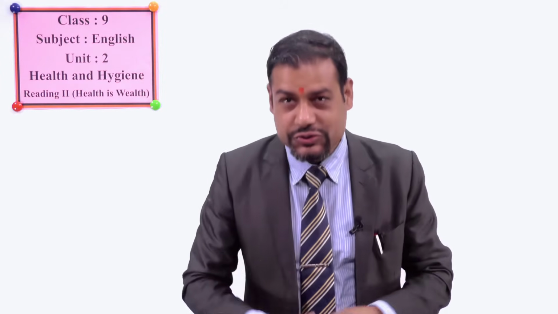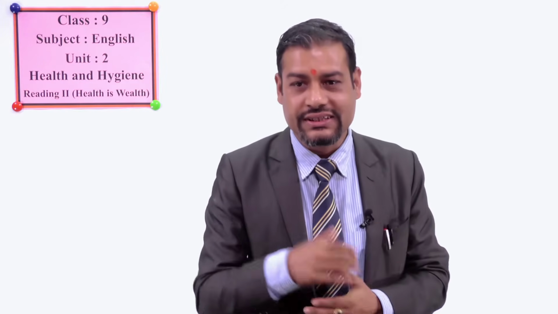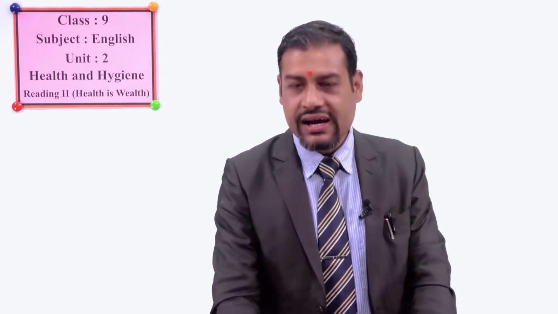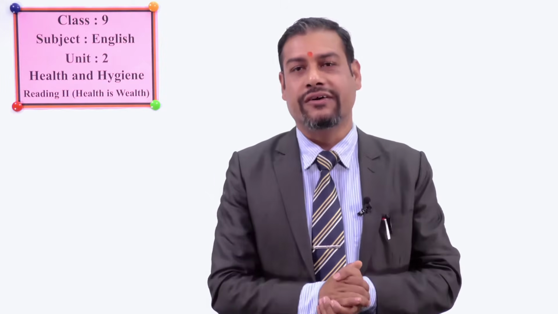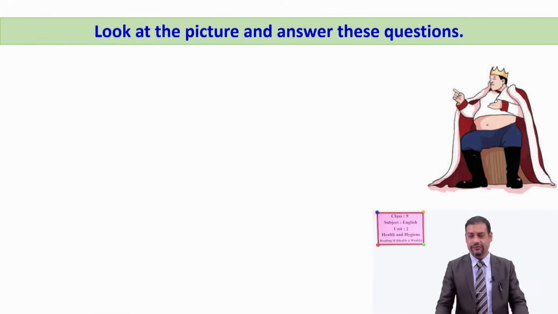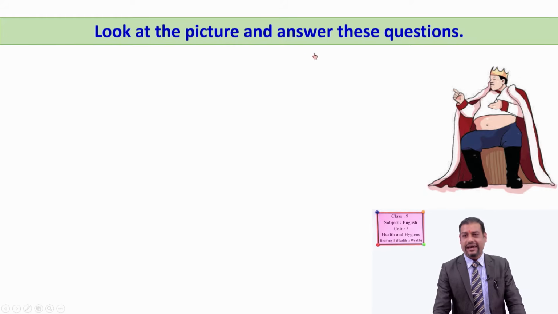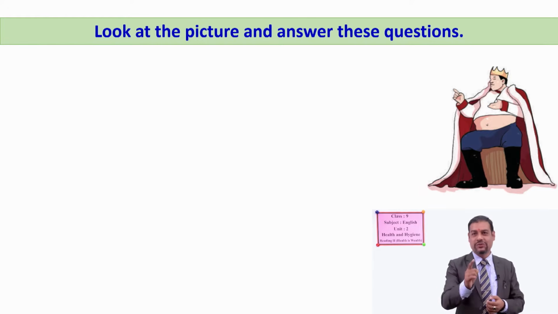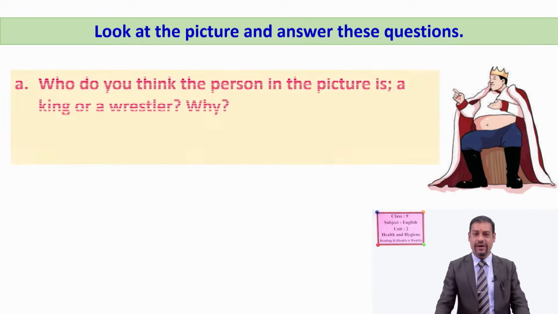Okay, so today we are going to discuss the text under reading 2. So before starting our text today, I just like to show you a picture and I want to ask you a few questions. Okay, so all of you look at the picture and answer these questions. So what do you see in the picture? A man. Now the first question for you about the man.